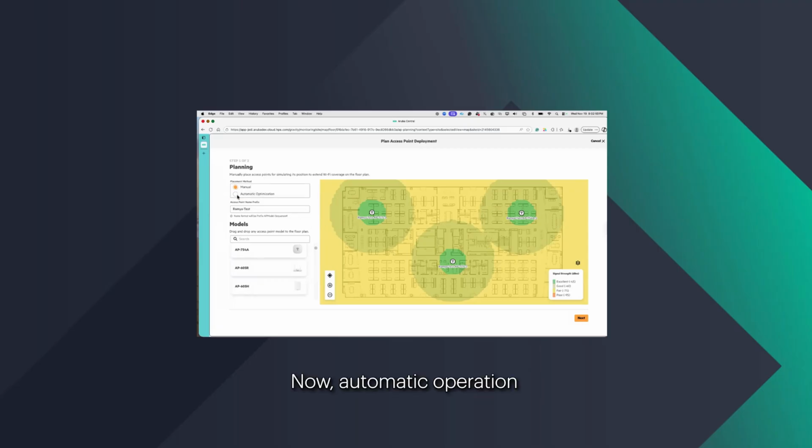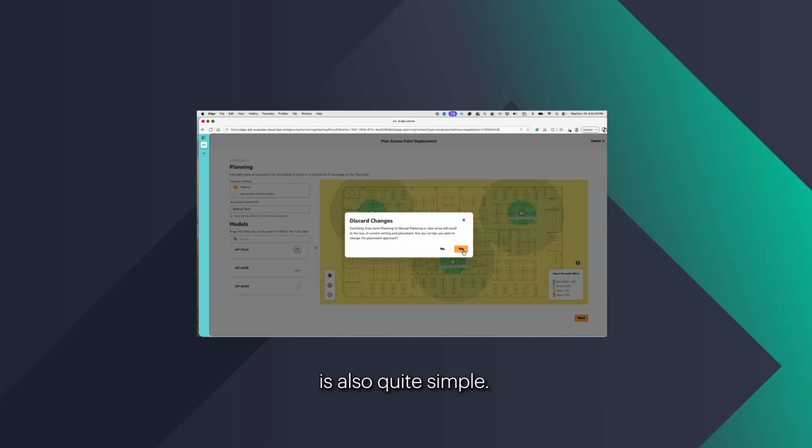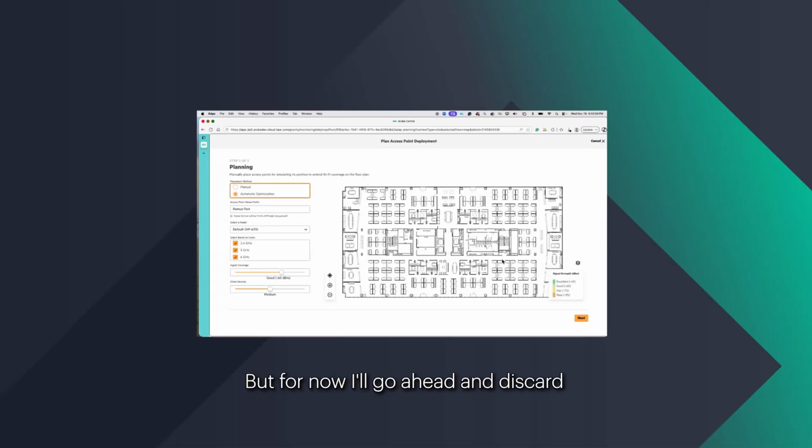Now, automatic operation is also quite simple. When you switch between manual to automatic, the changes will get discarded because I didn't proceed to the next step. But in the next step, you can actually go ahead and save it. But for now, I'll discard everything and choose automatic optimization.